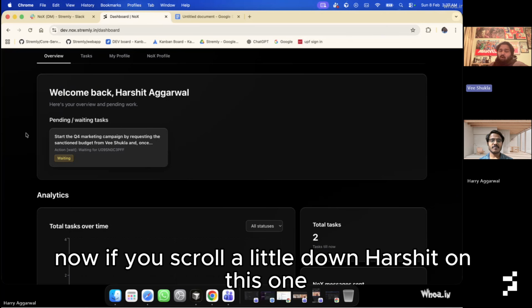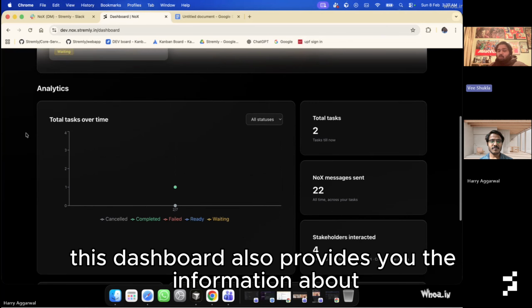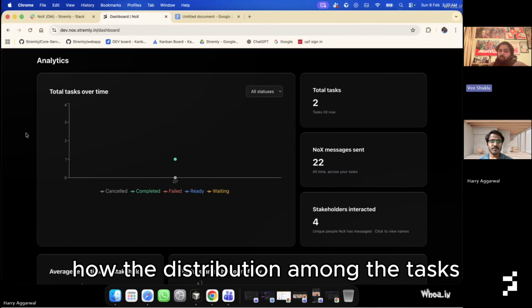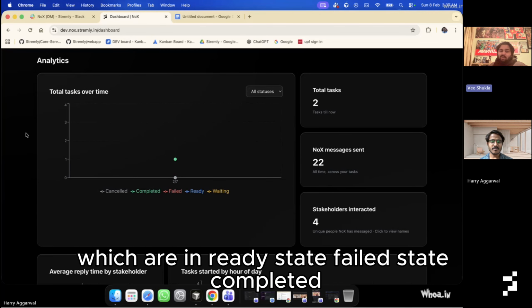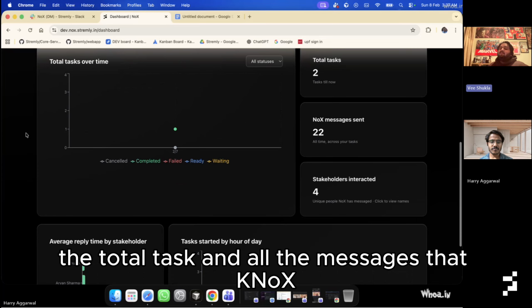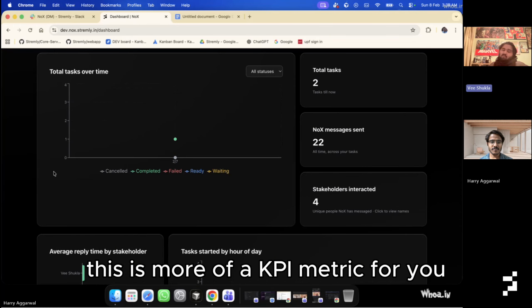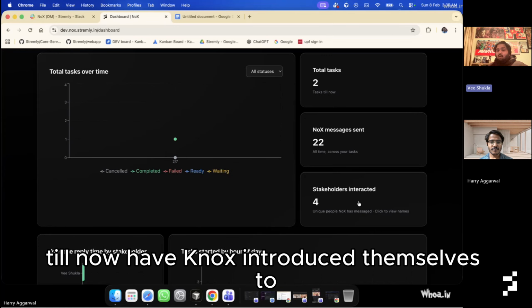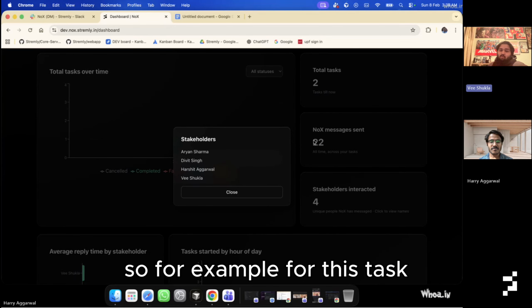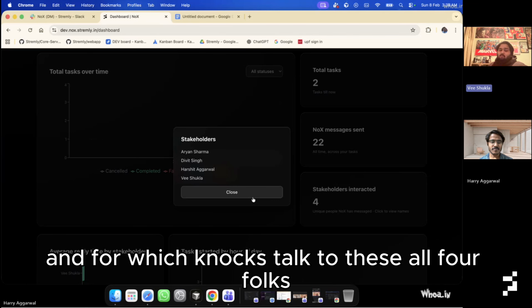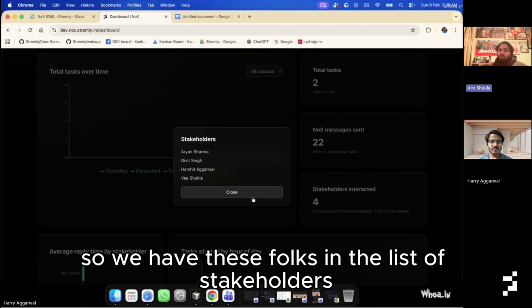Now, if you scroll a little down, Harshit, this dashboard also provides you the information about the time all the tasks are taking, how the distribution is among the tasks which are in ready state, failed state, completed, waiting, or cancelled. Obviously, the total tasks and all the messages that Nox has sent on your behalf. This is more of a KPI metric for you, of how much Nox is working hard for you, and how many stakeholders Nox has introduced itself to so far. For this task, we did just one major task, and for it Nox talked to all four folks, so we have these folks in the list of stakeholders.